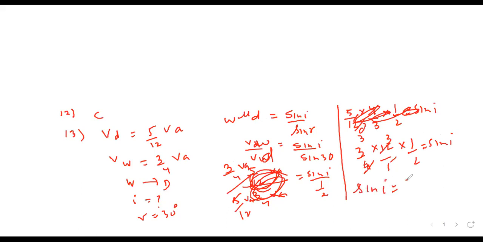Sine I is 9 by 10. So sine inverse 9 by 10, option A.